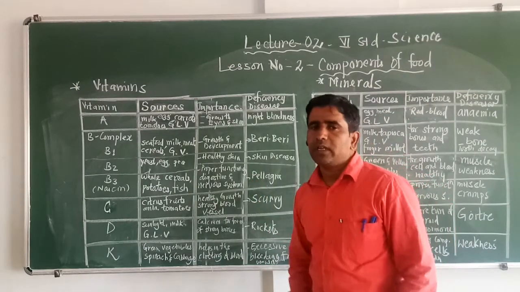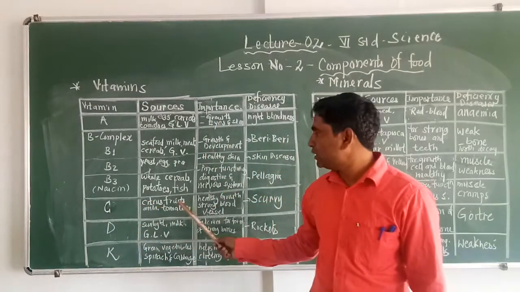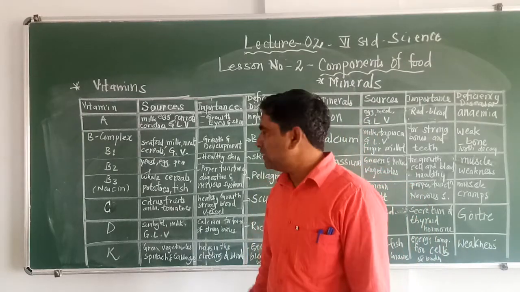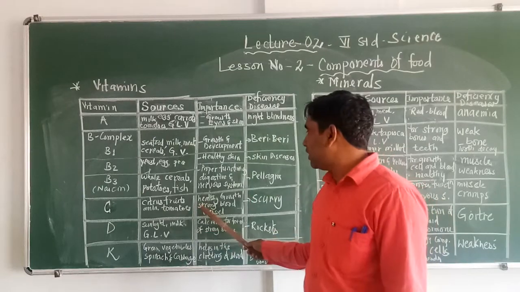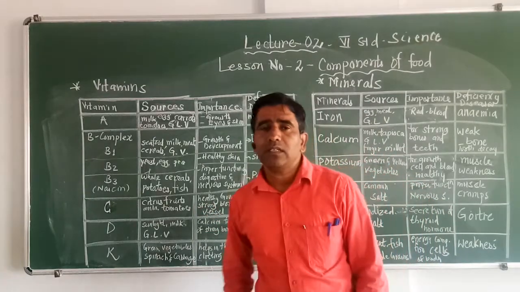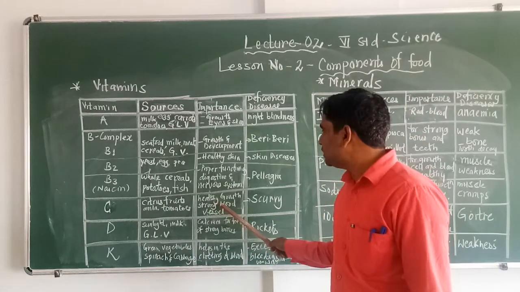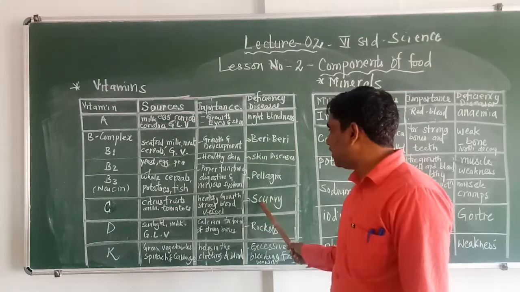The next vitamin is vitamin C, which will be present in citrus fruits, tomatoes, amla. Amla is also called Indian gooseberry. These are the sources for vitamin C. And vitamin C is important for healthy growth and makes strong blood vessels. If a person comes across a disease by the deficiency of vitamin C, it is called scurvy.